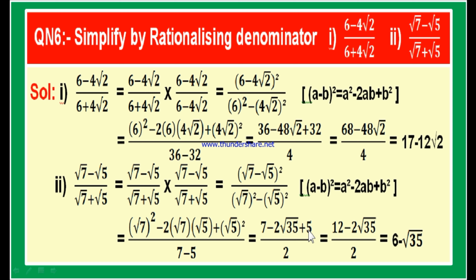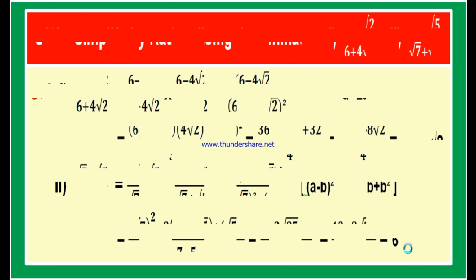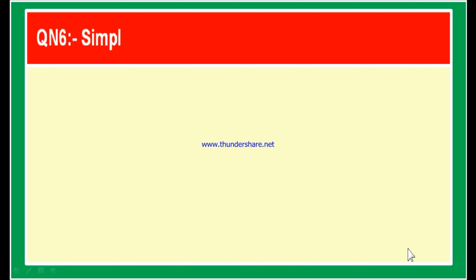What is 7 plus 5? 7 plus 5 is 12, minus 2 root 35, by 2. This 2 in 12 six times, this 2 in 2 one time. Therefore, its answer is 6 minus root 35. Now, we have another bit in question number 6.